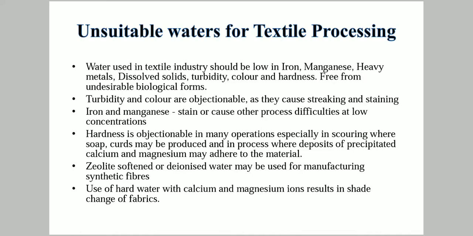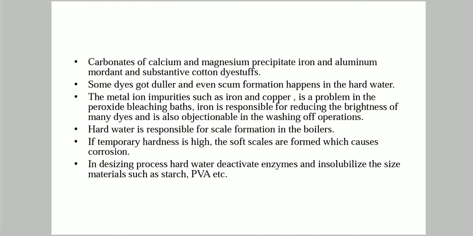For processing synthetic fibers, we use zeolite-softened or deionized water. So it should be iron-free water for synthetic fiber manufacture. Hard water with magnesium and calcium ions results in shade change of the fabrics.